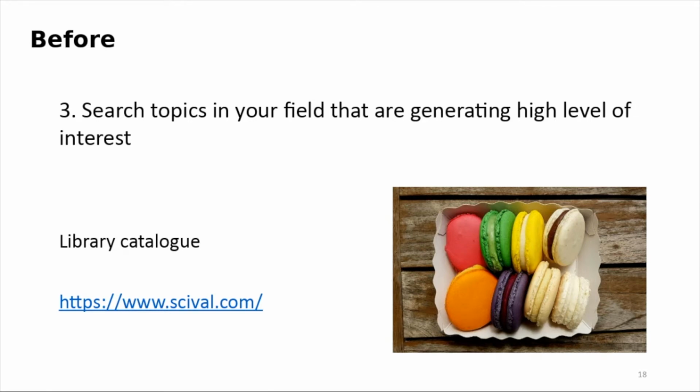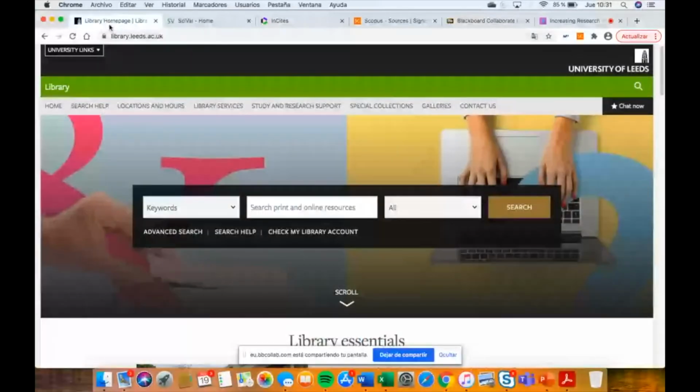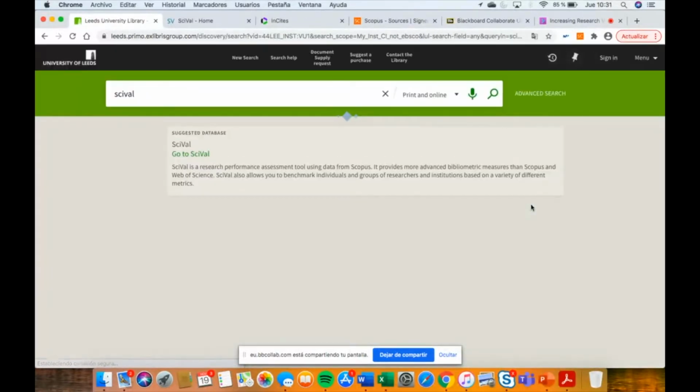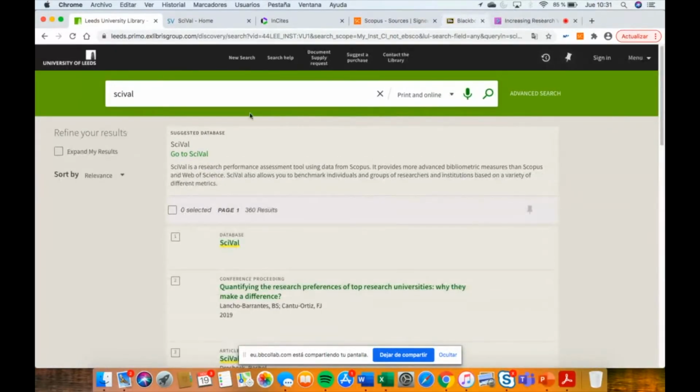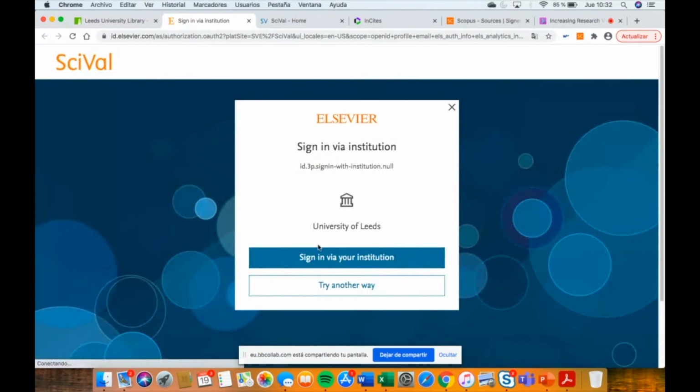So I am going to share my screen. This is the library homepage. If you type SciVal in the main box, go to SciVal. You need to authenticate if you are outside the university.